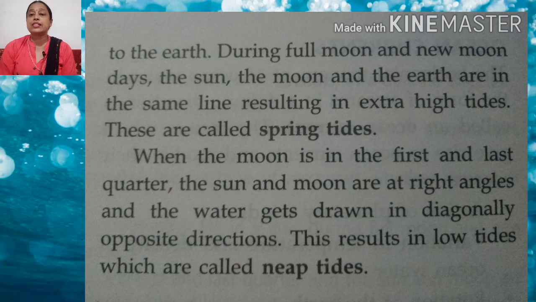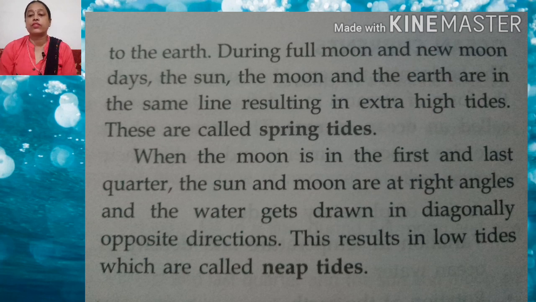When the moon is in the first and last quarter, the sun and the moon are at right angles, and water gets drawn in diagonally opposite directions. This results in low tides, which are called neap tides.